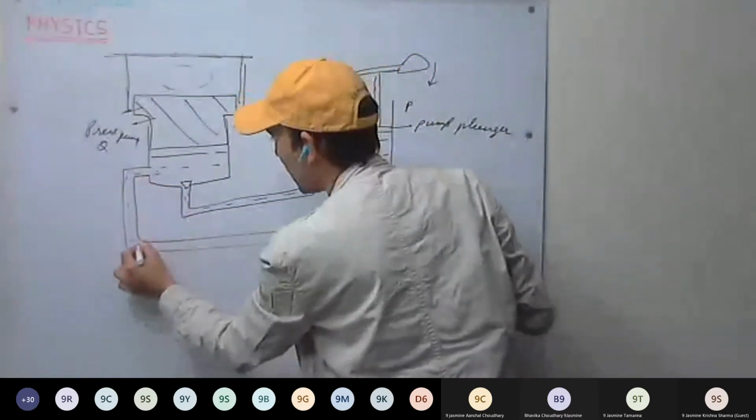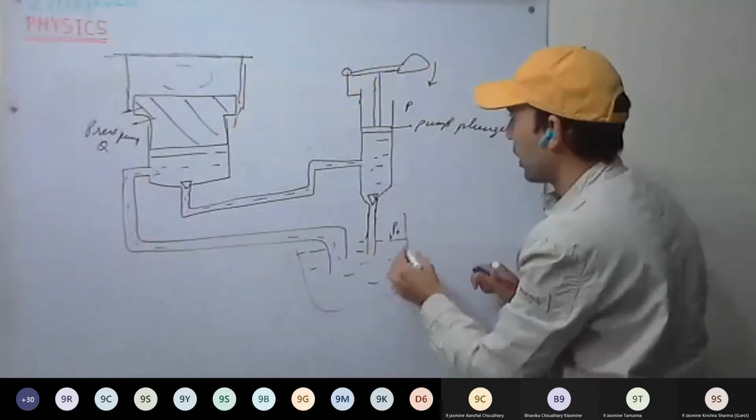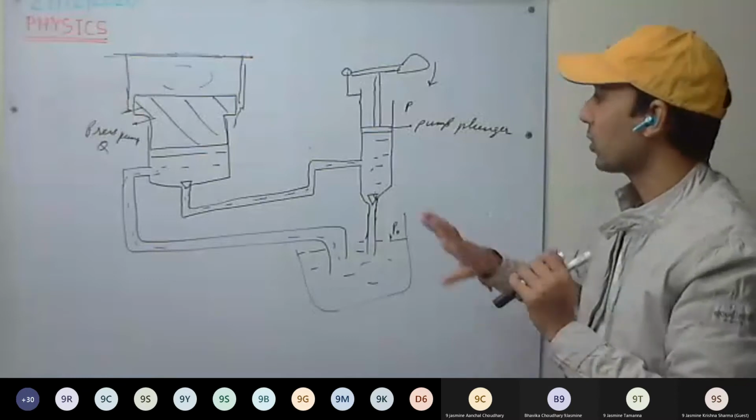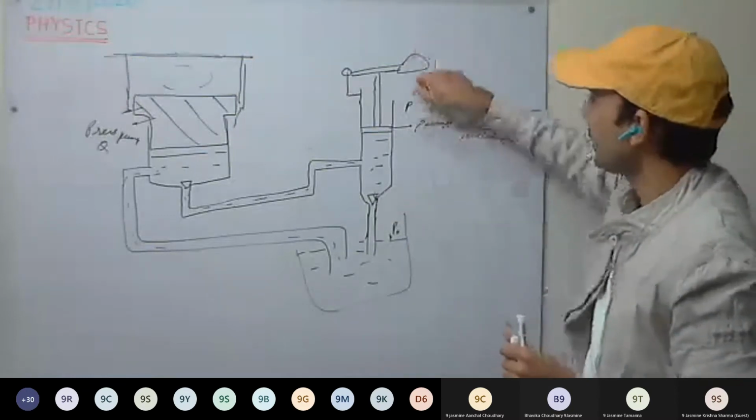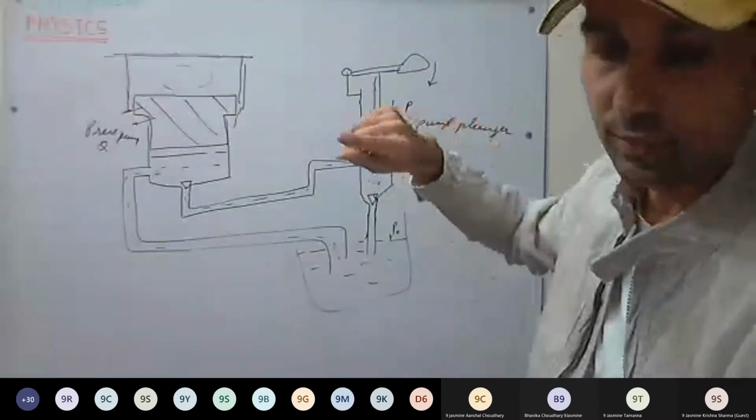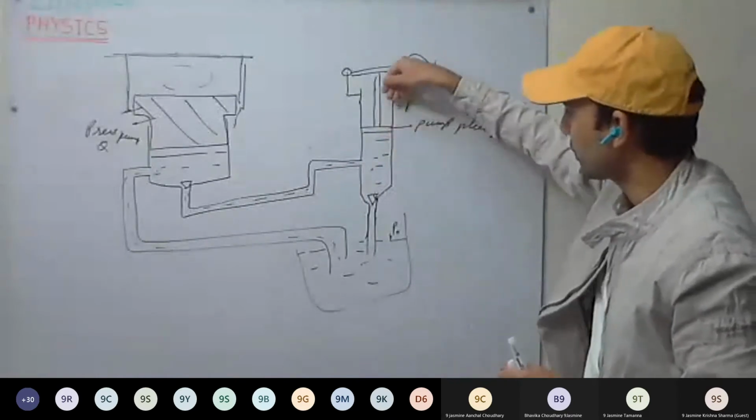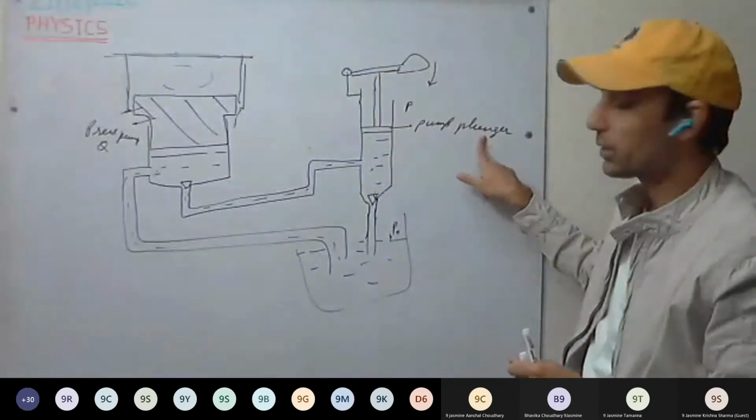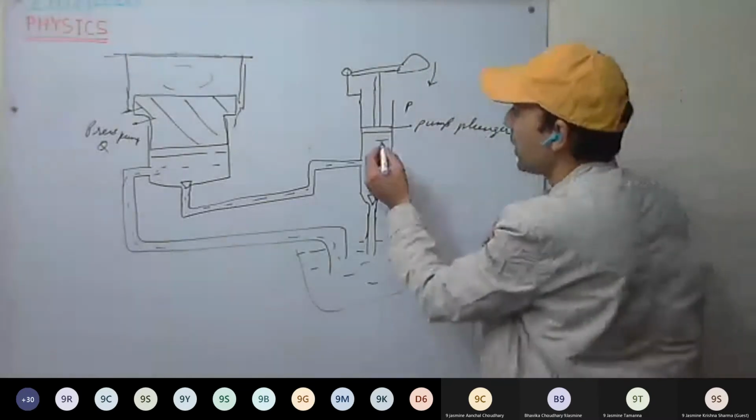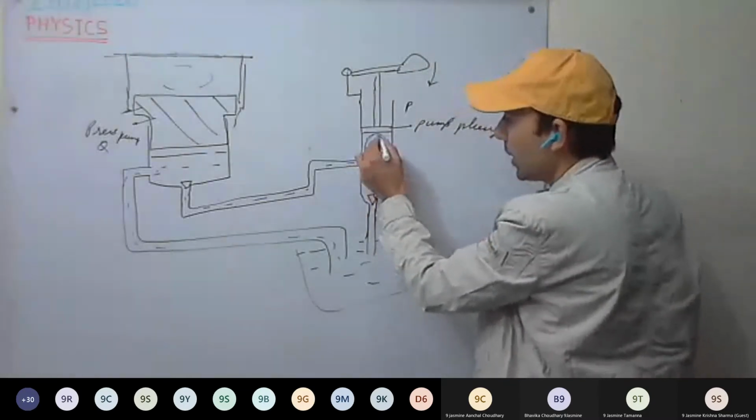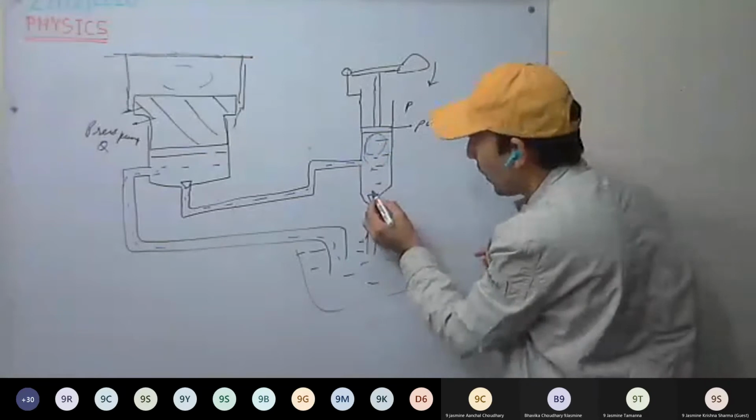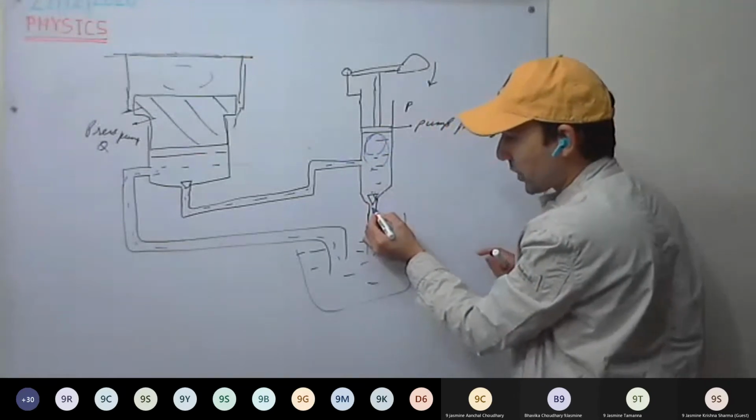Initially, this is the position. Now see what happens. Here a lever is provided, so as I press it down, this piston will be pressed. From the plunger we are pressing, so pressure increases here. Now pressure here will be more as compared to pressure here.